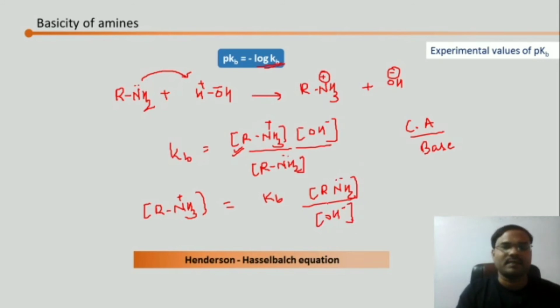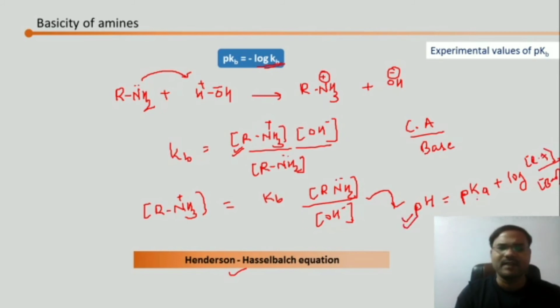Correct? This has been transferred over there. And this equation at the end can be converted into the Henderson-Hasselbalch equation, which will tell you that the pH of any solution is going to be equal to the pKa plus log of the concentration of conjugate acid divided by the concentration of base. So by using this equation, applying log and everything, we are going to get the Henderson-Hasselbalch equation, which can be applied to determine the pKa.